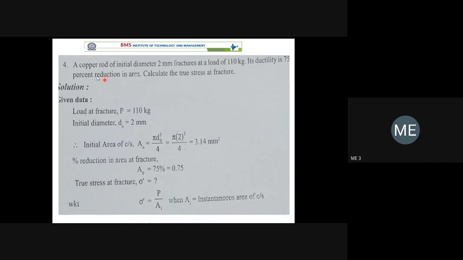Here they have given a copper rod of initial diameter. Don't confuse the initial diameter with the instantaneous diameter. The initial diameter is D0. It fractures at a load of 110 kg, which is the fracture load. Its ductility is 75% reduction in area. Calculate the true stress at fracture.